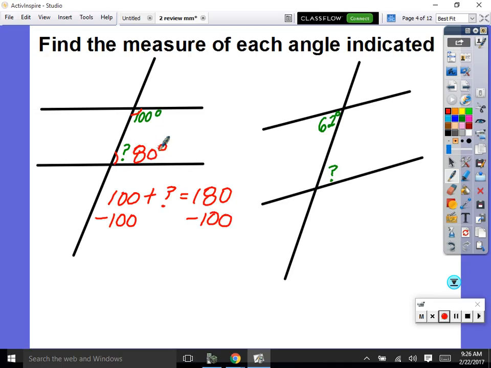Does everybody understand? Okay, look right here. If this is 62 degrees, isn't this an alternate interior angle? So this must be 62 because they're alternate interior angles, so they're equal.